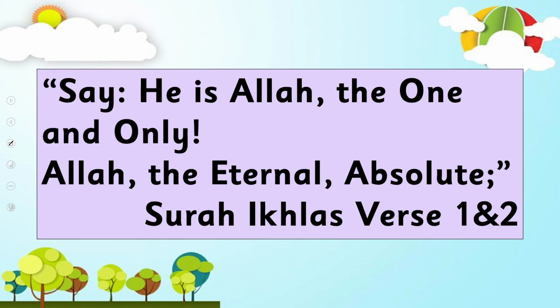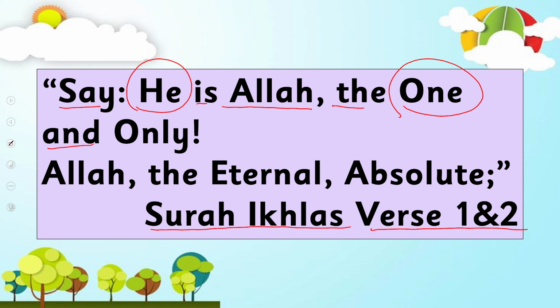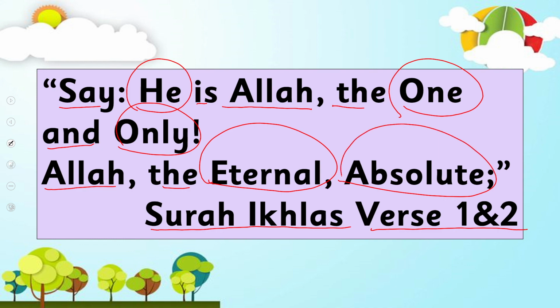Let's start with the name of Allah subhanahu wa ta'ala. Allah mentions in Quran, Surah Ikhlas, verse 1 and 2, say, He is Allah, the one and only. Allah, the eternal, absolute.